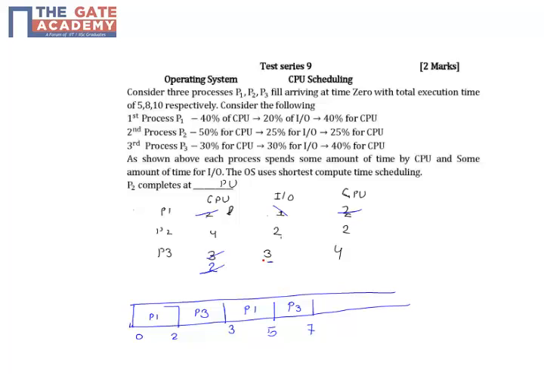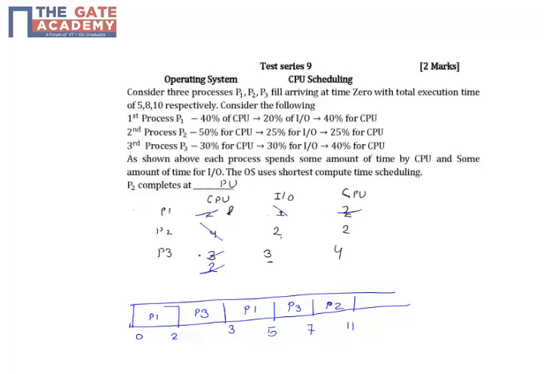So right now only P2 is there for execution. So P2 will start its execution for the next 3 time units, 7 to 10, and P2 will have 1 remaining. So P2 will execute completely up to 11, and after that, up to 13, P2 will be busy.